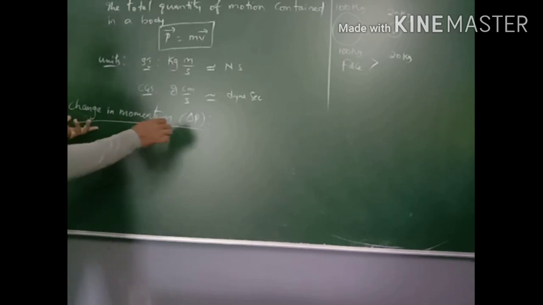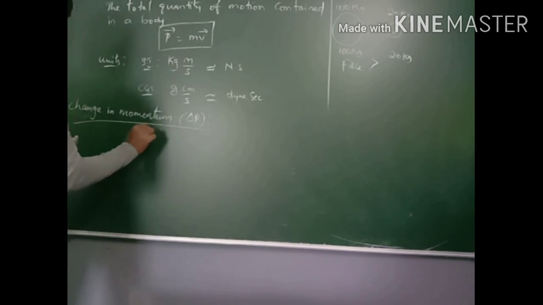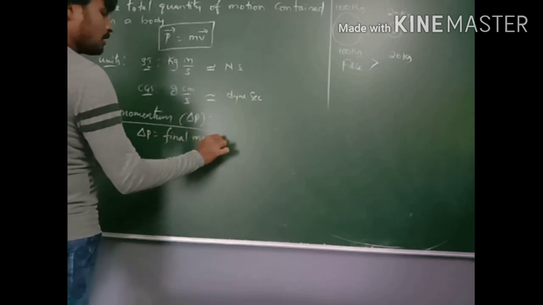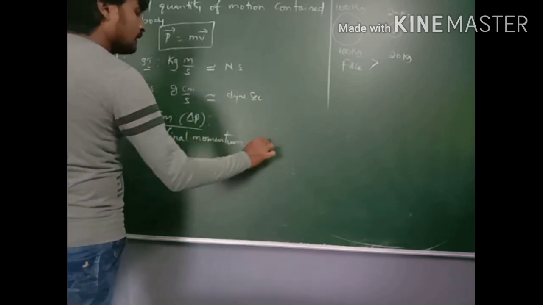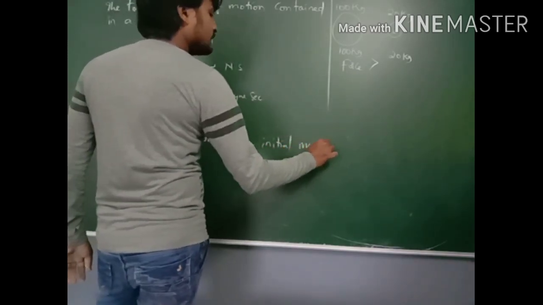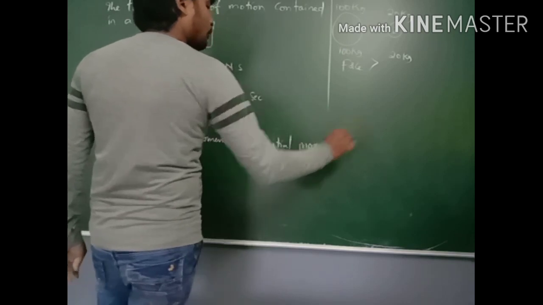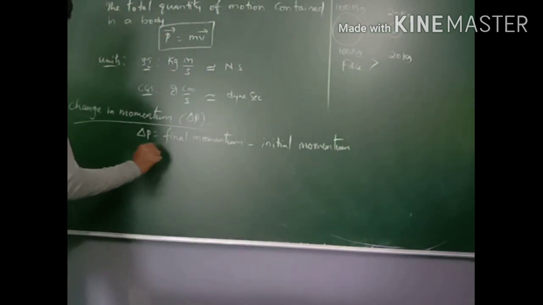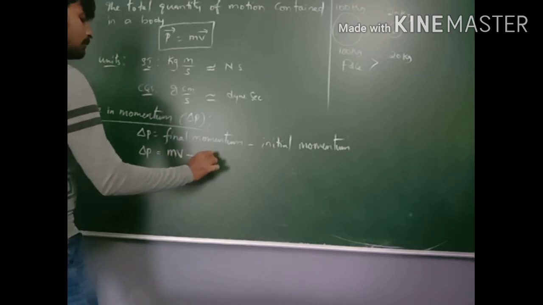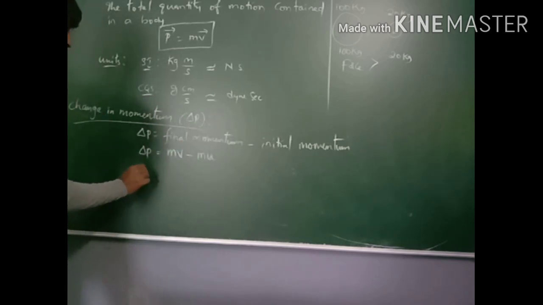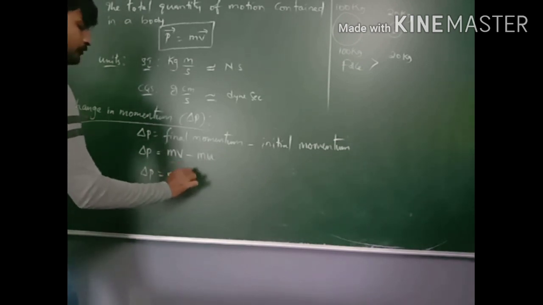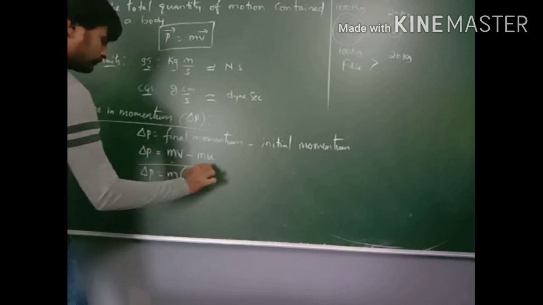So change in momentum, delta p, is equal to final momentum minus initial momentum. Delta p is equal to mv minus mu, which can also be written by taking m common as m of v minus u.